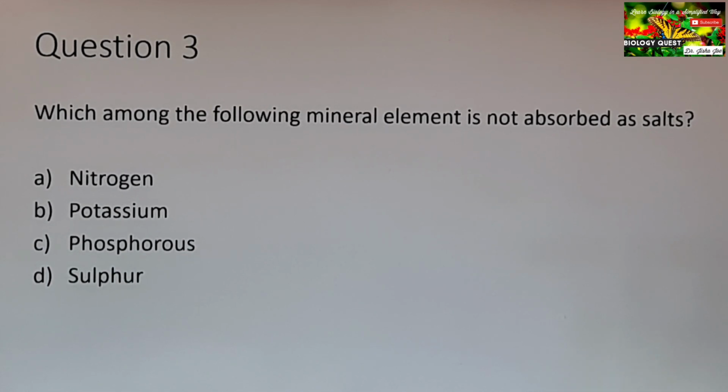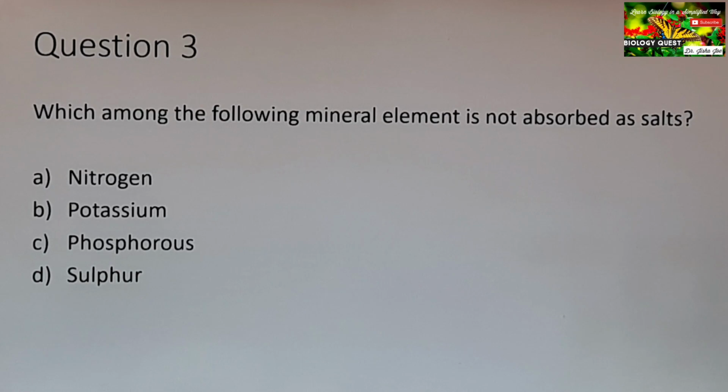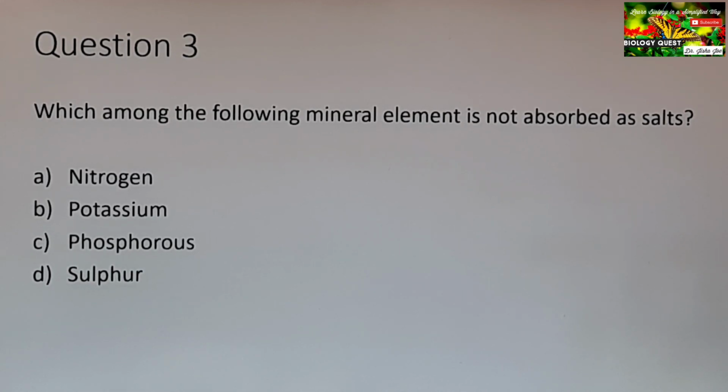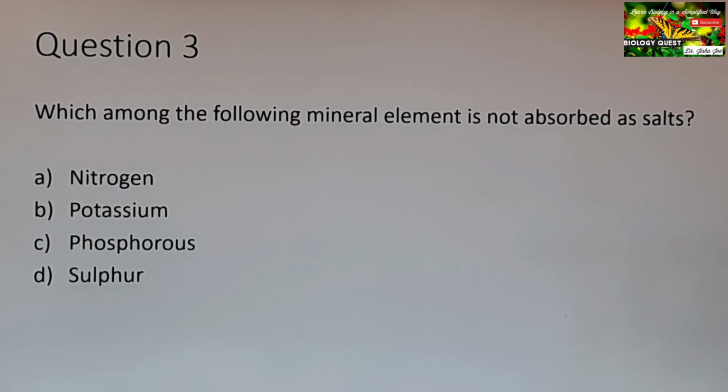Question 3. Which among the following mineral element is not absorbed as salts? So we know mineral nutrients are necessary for the plants, and these nutrients are absorbed in two forms. Some of them are absorbed as salts and some others are absorbed as ions. Okay, so here the question is, which among the following mineral element is not absorbed as salts? Those mineral elements which are absorbed as salts are nitrates, phosphates and sulfates. And the mineral elements absorbed as ions are potassium, calcium, chlorine and magnesium.